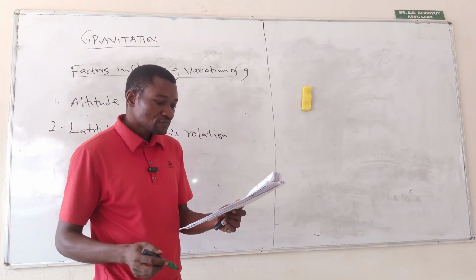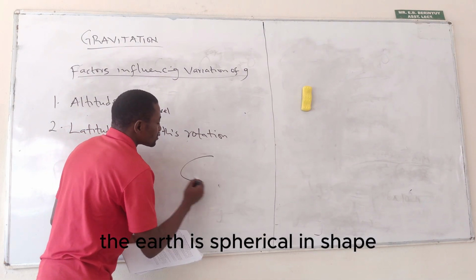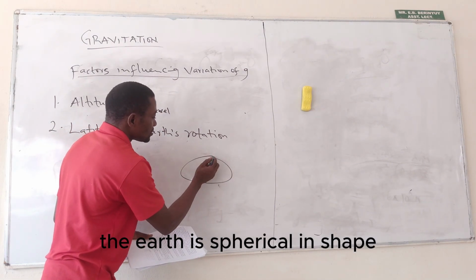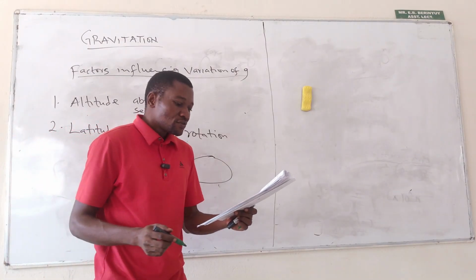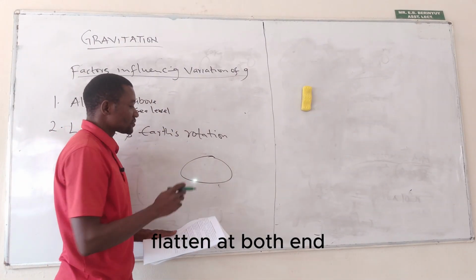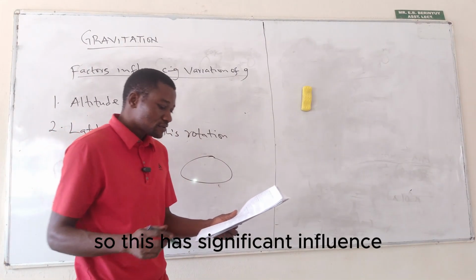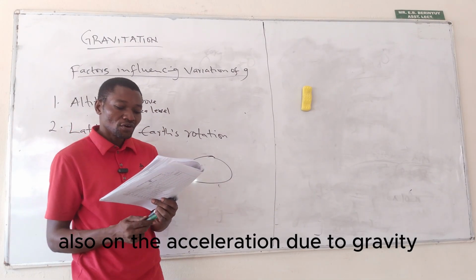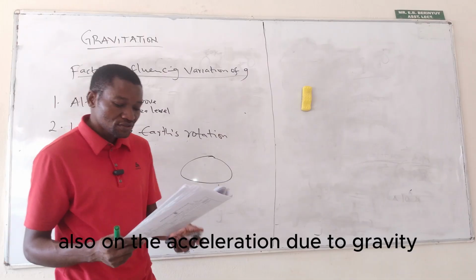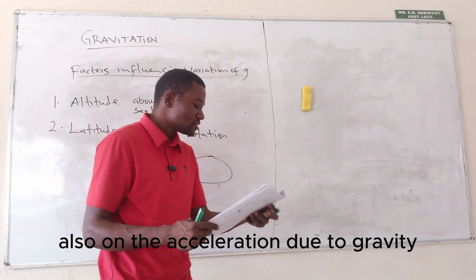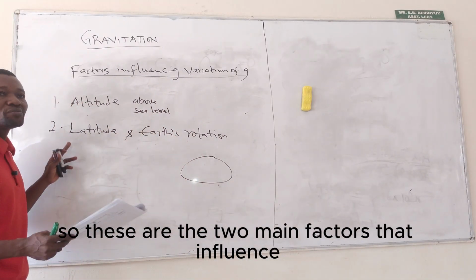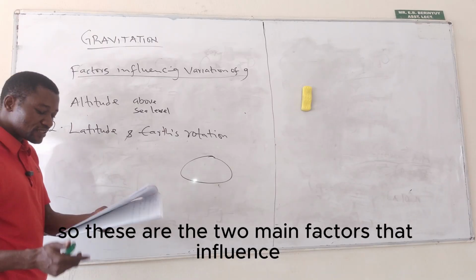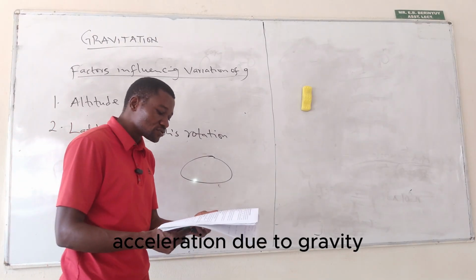So the Earth is spherical in shape, flattened at both ends. So this has significant influence also on the acceleration due to gravity. So these are the two main factors that influence acceleration due to gravity.